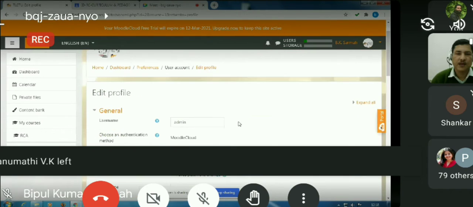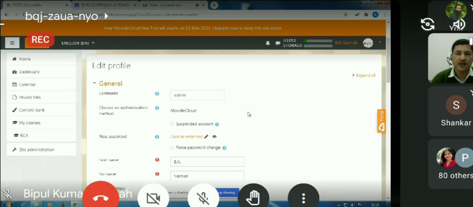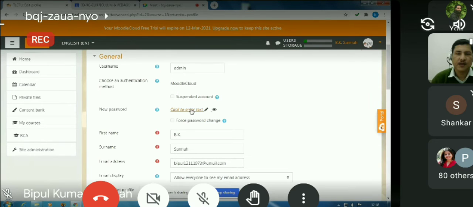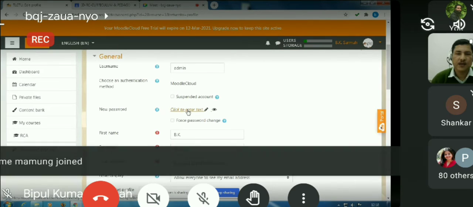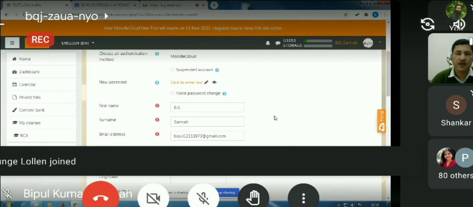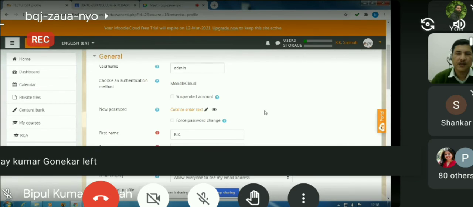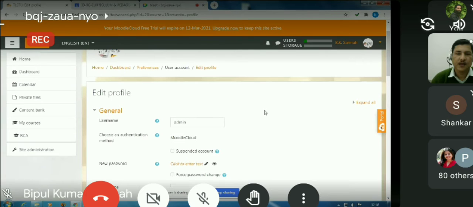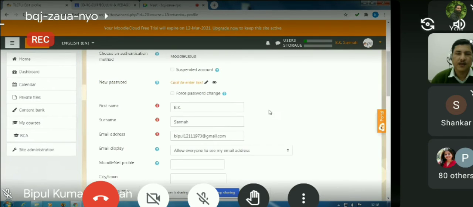You will see that your username is there. Then you can change the password over here, if you really want to. You can change the other things also: first name, surname, email address. All these things can be edited with the help of the edit option in the profile under the user menu.